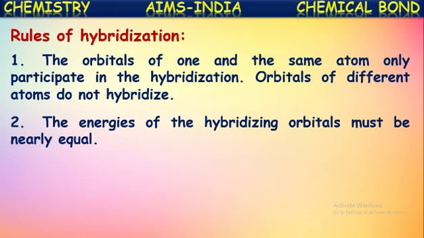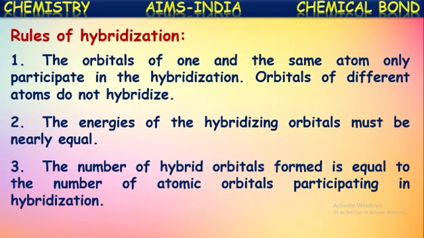The energies of the hybridizing orbitals must be equal or nearly equal. Then only those orbitals will participate in the hybridization and result in hybridized orbitals. The number of hybridized orbitals formed will be equal to the number of atomic orbitals participating in the hybridization. However many orbitals participate in the hybridization, the same number of hybridized orbitals will be formed.